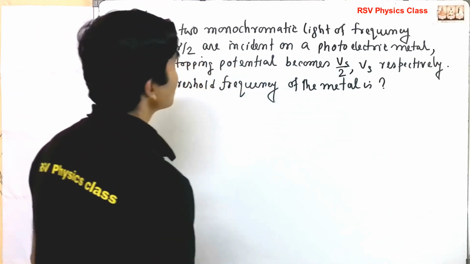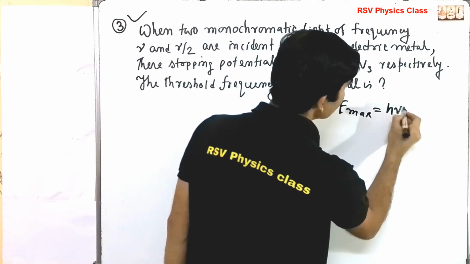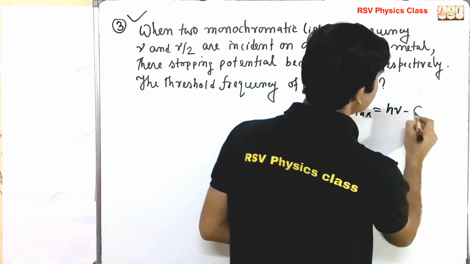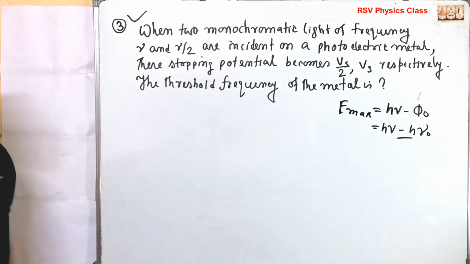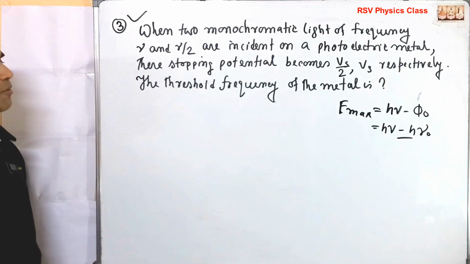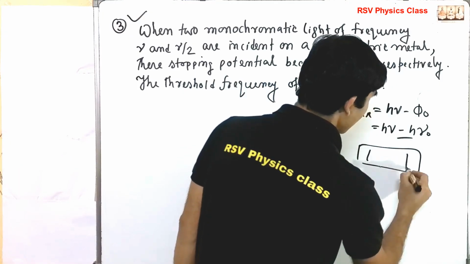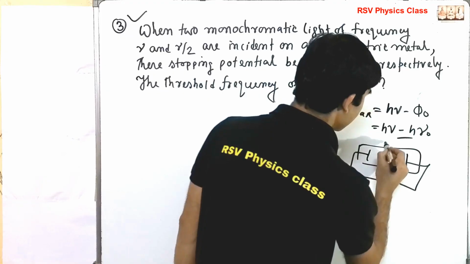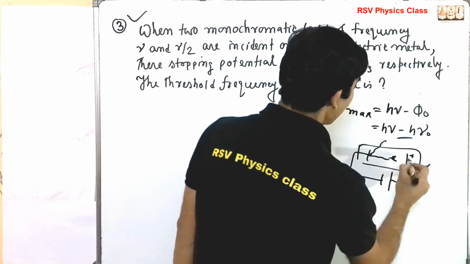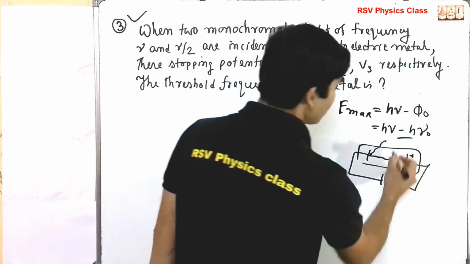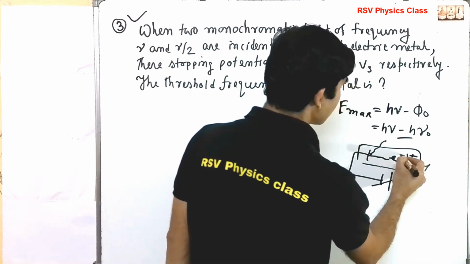Just solve this. So basic Einstein's equation you know, maximum kinetic energy E maximum equals h nu minus phi 0, or equal to h nu minus h nu 0. This is the threshold frequency. So you can see how the maximum kinetic energy is related; this is basically the stopping potential. In a tube, light falls from here and electrons are emitted here. So this kinetic energy is positive. So what will the stopping potential be? In this plate, if we vary it and give a negative voltage, it will repel the maximum-energy electrons back.